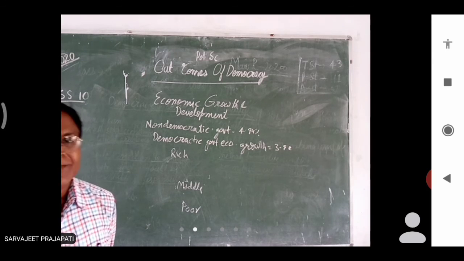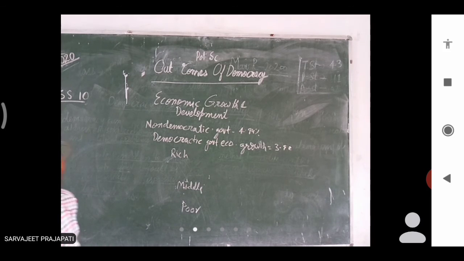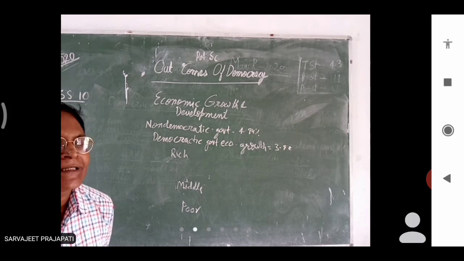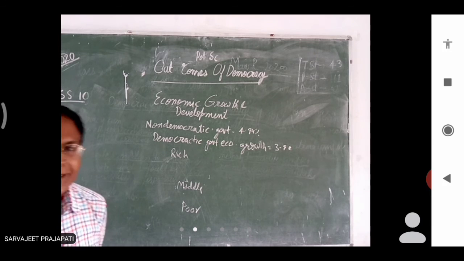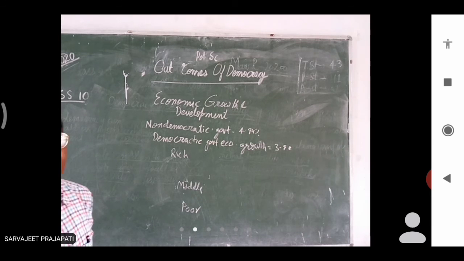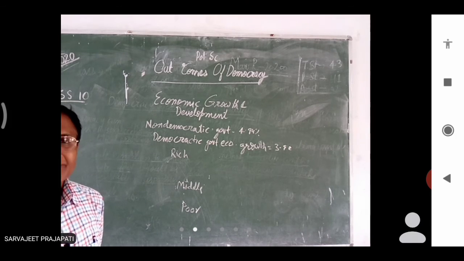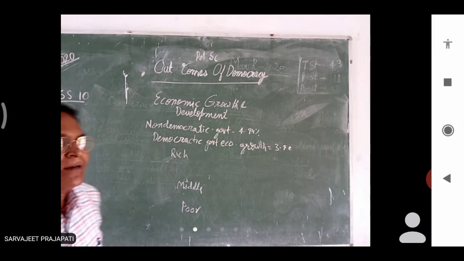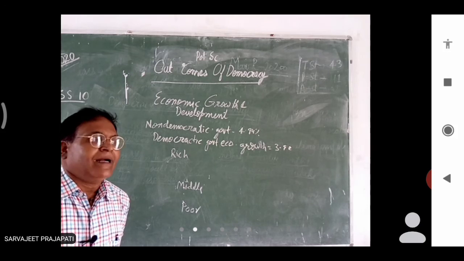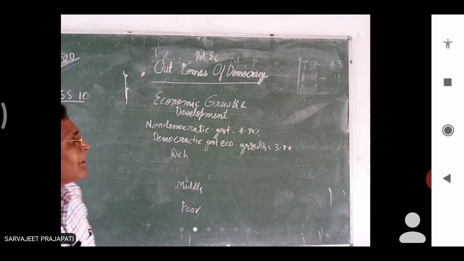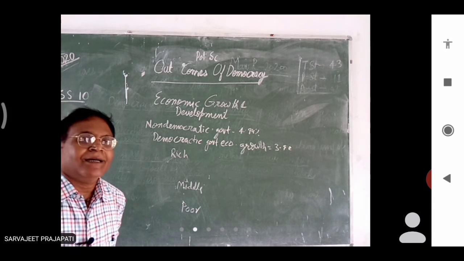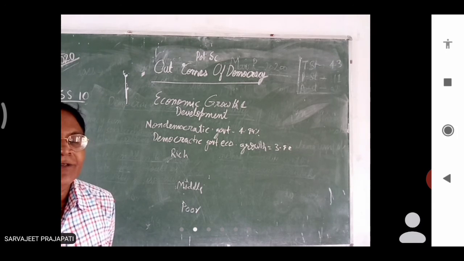So democratic government always faces millions of examinations, and there are millions of examiners. We can say that democracy has millions of people working for democracy. In democracy there are chances of economic growth, and various methods to resolve conflict.